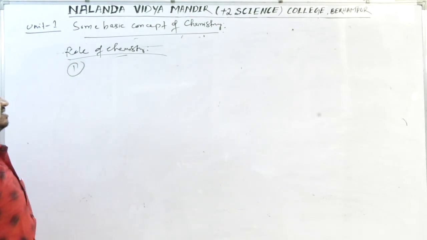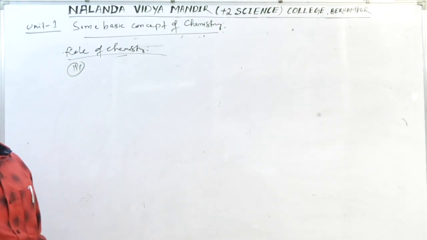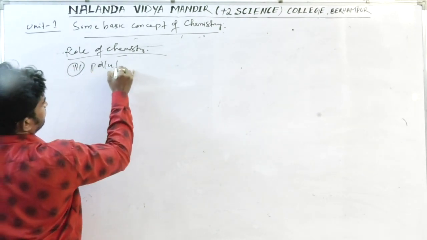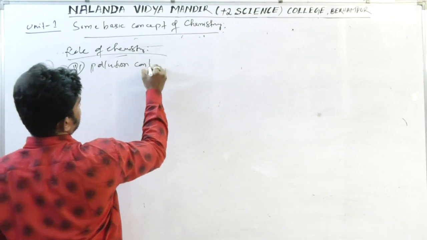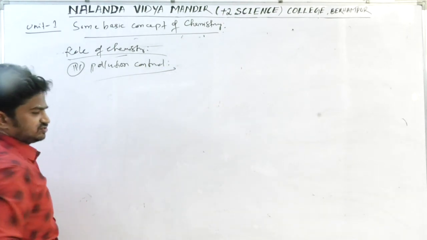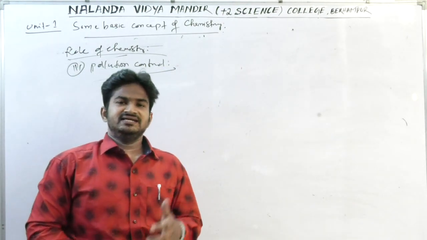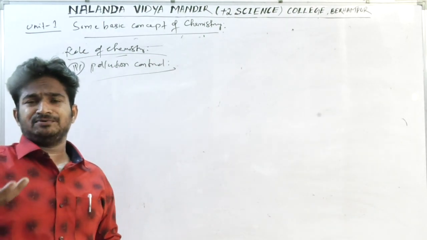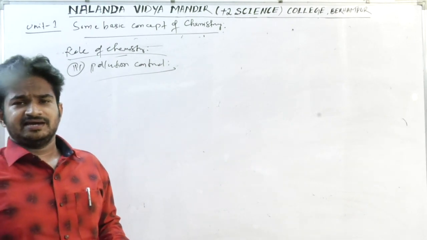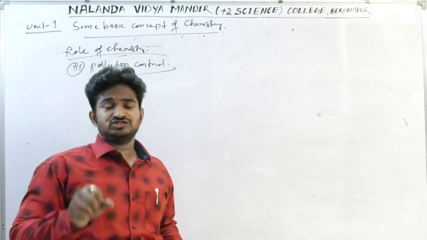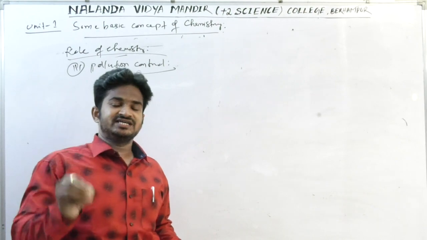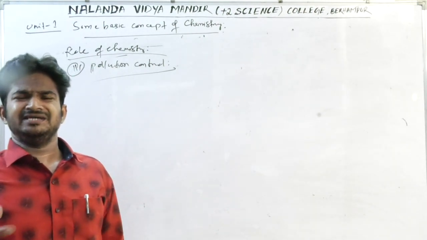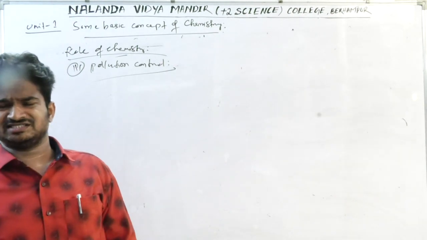The third one is pollution control. See, my dear students, many kinds of industries produce harmful gases, and through the chimneys of many industries, harmful gases like sulfur dioxide, nitrous oxides, and hydrogen sulfide gas, H2S, are released.